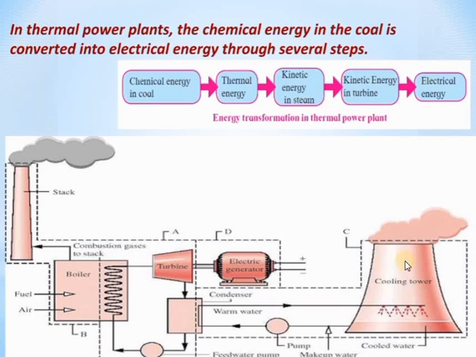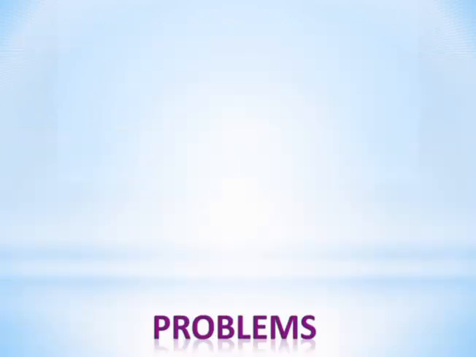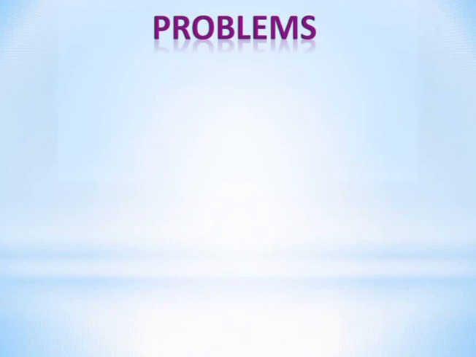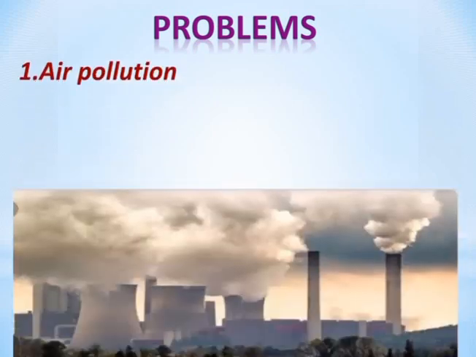Although thermal power generation is a major way of electricity generation, it suffers from certain problems. First problem is air pollution due to burning of coal.